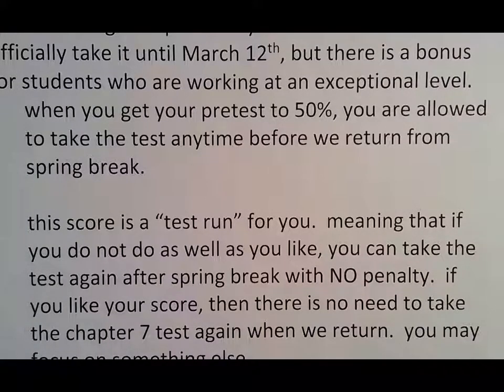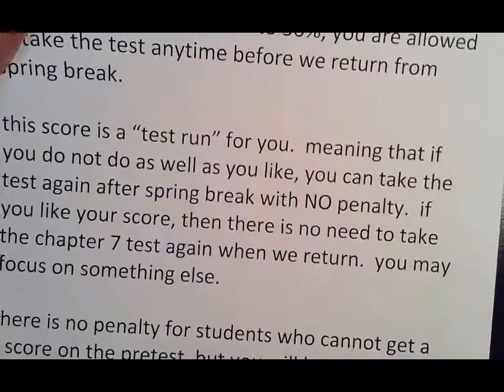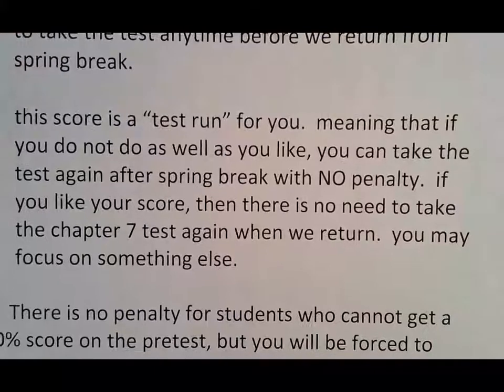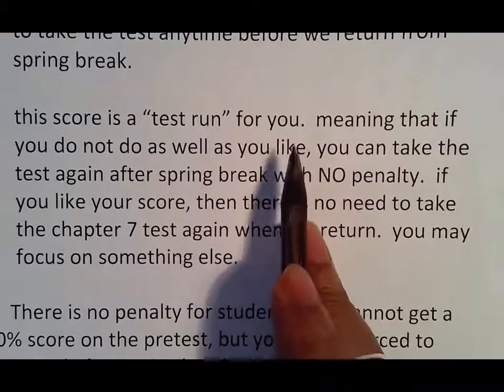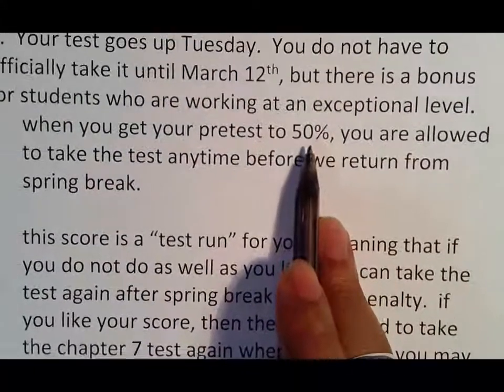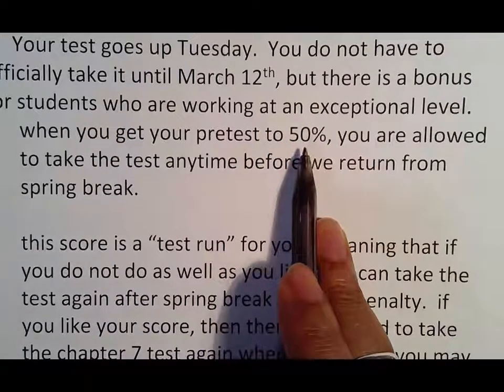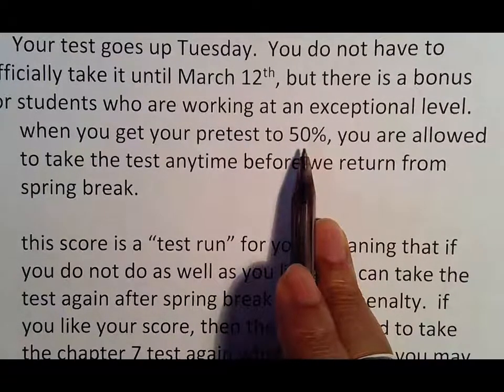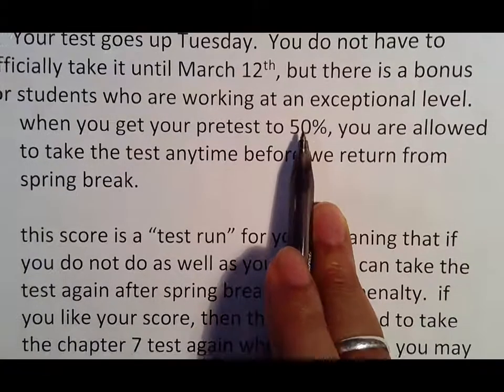But again, for those students who can get to 90% on your homework, I want you to have the extra benefit of possibly not having to work after you take the test, because you could take that last week and work on something else. So if you take the test ahead of time after getting your score to a 50, which I would probably try to get above 50, but let's say that because it closes Friday, you only can get to a 50, at least you can take the test and see what happens.